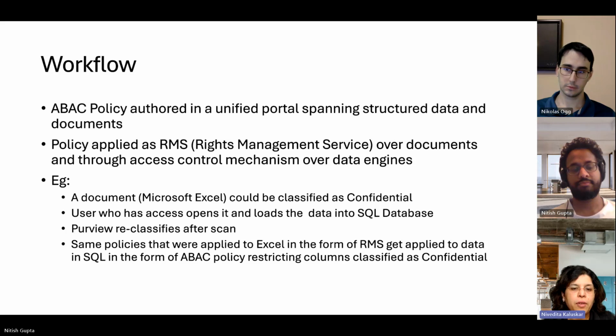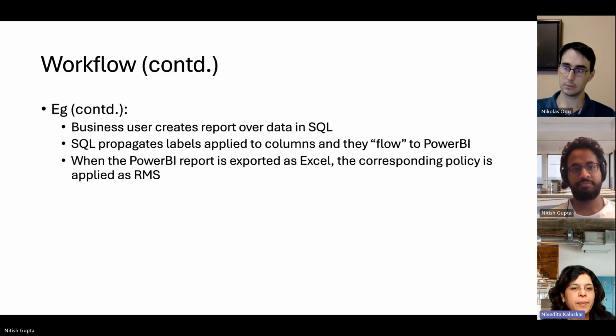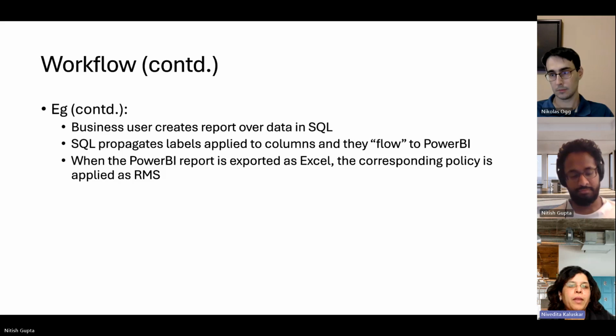Purview then reclassifies it after scan. Same policies that were applied to Excel in the form of RMS get applied to data in SQL in the form of ABAC policy, restricting columns classified as confidential. Further, next slide. When a business user creates report over data in SQL, SQL propagates labels applied to columns and they flow to Power BI. And finally, when the Power BI report is exported as Excel, the corresponding policy is applied as RMS.